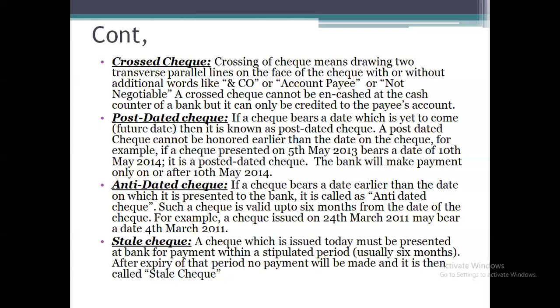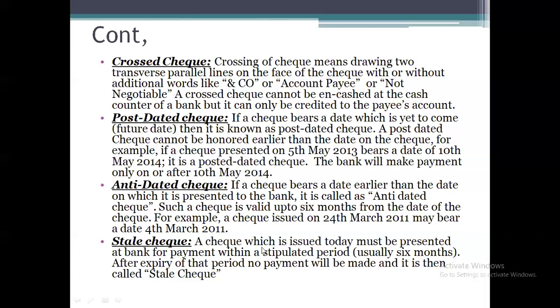Usually there are 6 months provided by the bank for the check instrument. It means if you have drawn the check, it can be valid up to 6 months. And after 6 months, if you are presenting that check, then that instrument will be cancelled or will not be considered. So that instrument will be called a stale check.